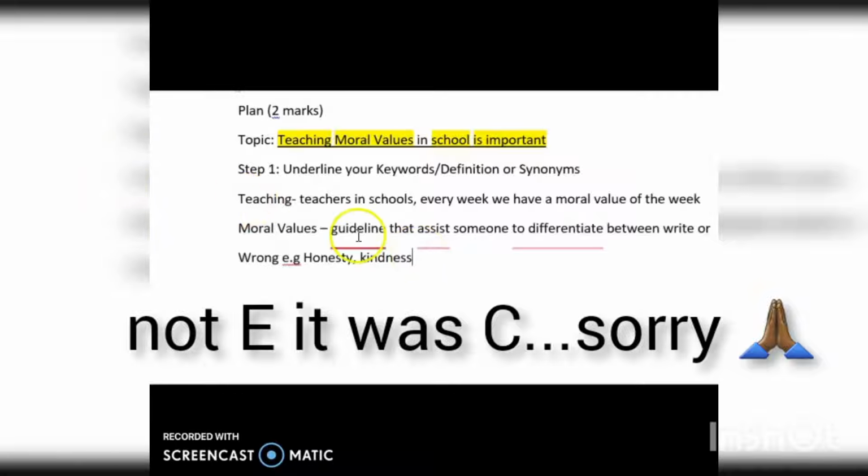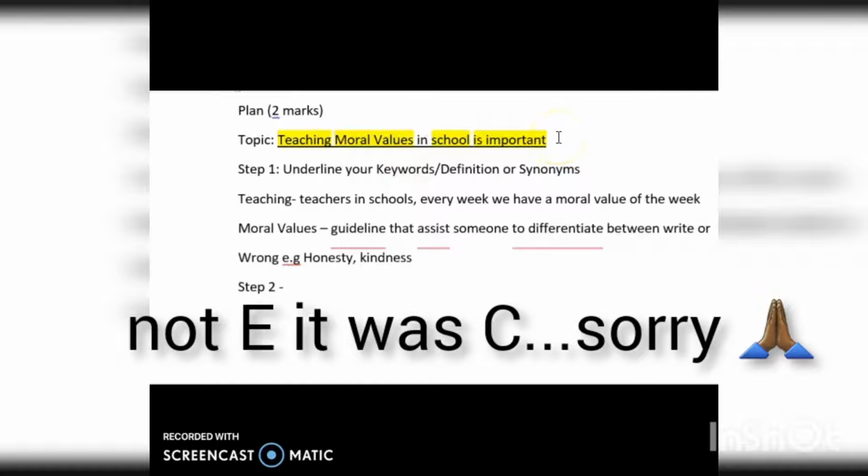So I'm just going to leave that there, and let's move on to step two. So this is what I usually tell my kids. Seeing that this is a statement, some of you wouldn't be able to answer a statement.